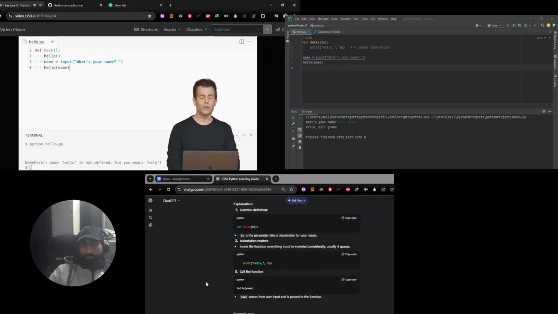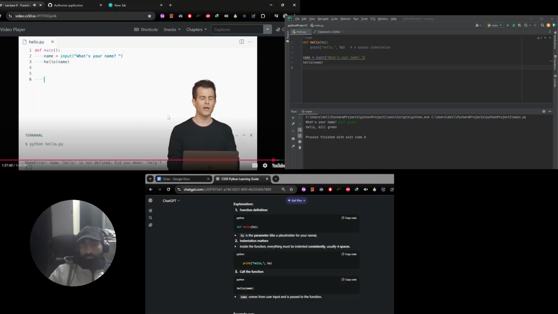It's not a requirement, but it's indeed a convention. And this just connotes to the reader that this is the main part of my program. I'm going to get rid of my empty hello call now and only pass in one version with hello name. And then down here, a couple lines further down, I'll actually define my hello function.